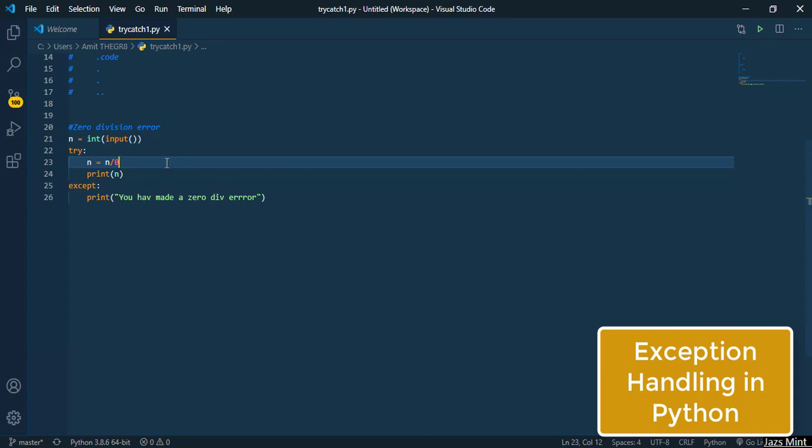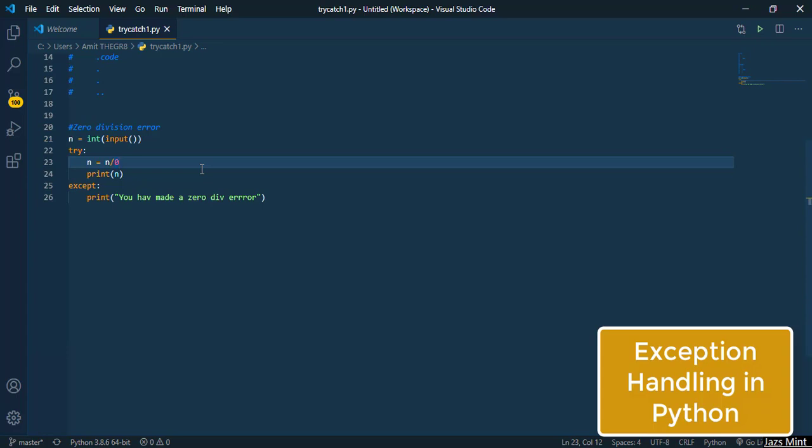Now let us suppose we have made a different type of error and we don't know which error that is. Python also provides the advantage of letting you know what kind of error you have made. For that you have to take the except. Just one thing you have to notice, I'll let you know in the end: Python executes a single set of statements unless you provide a loop or something like that.